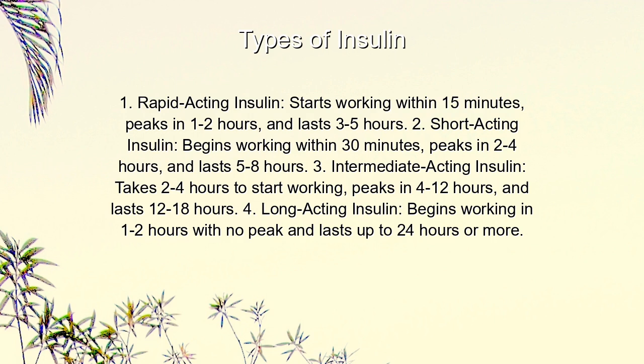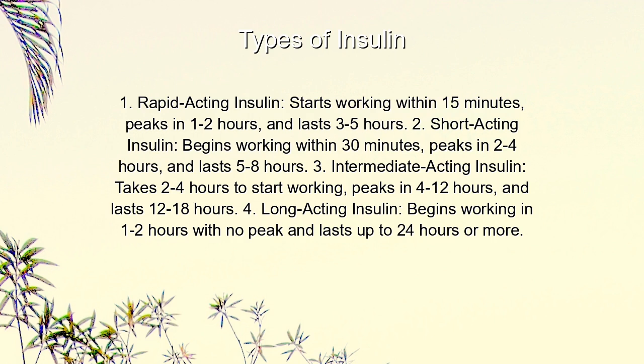Types of insulin. 1. Rapid-acting insulin starts working within 15 minutes, peaks in 1 to 2 hours, and lasts 3 to 5 hours. 2. Short-acting insulin begins working within 30 minutes, peaks in 2 to 4 hours, and lasts 5 to 8 hours. 3.